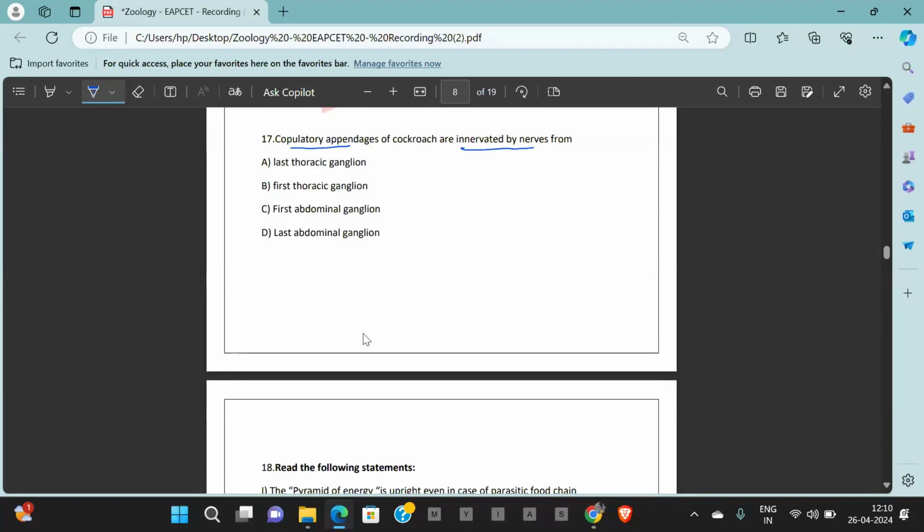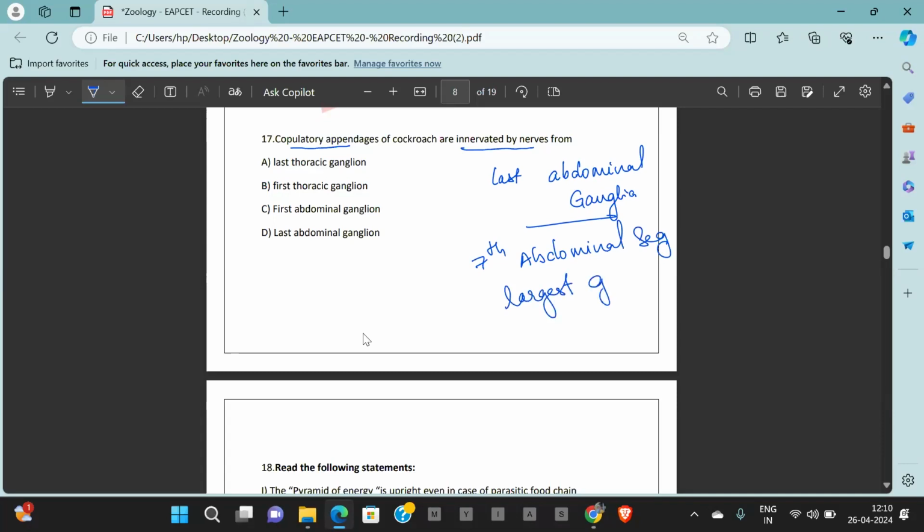It is the last abdominal ganglia, which is in the seventh abdominal segment. This is the largest ganglia of abdomen.